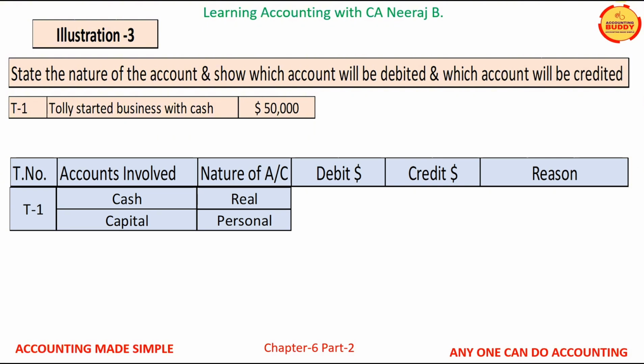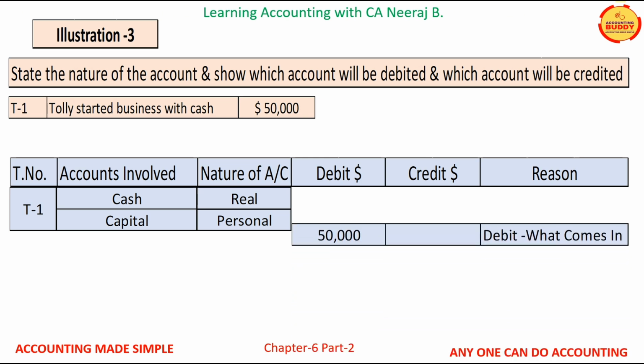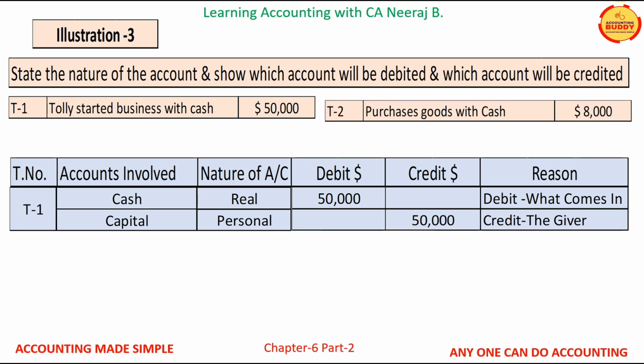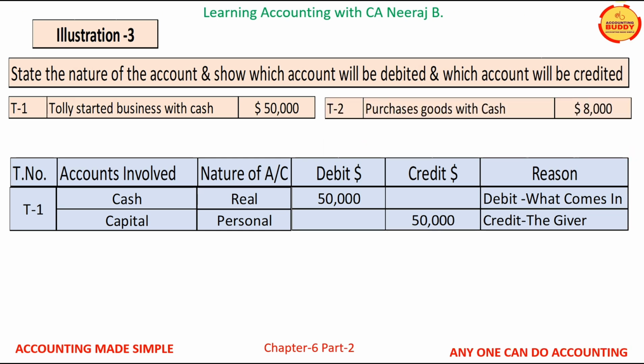Business has received $50,000 cash and the rule for asset account is debit what comes in. Therefore, cash account will be debited with $50,000. Rule for personal account is credit the giver. Therefore, capital account will be credited with $50,000. Transaction T2 is goods worth $8,000 are purchased for cash.